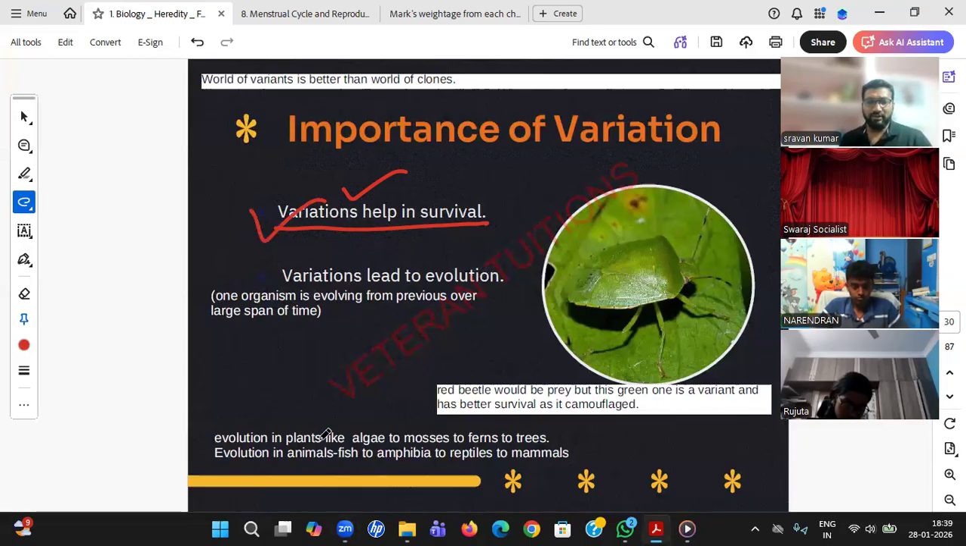Variations lead to evolution. Look at the family of plants: algae to mosses, mosses to ferns, ferns to trees. This is how the evolution of plants has happened. It did not happen in one year; it took a lot of time. Similarly in animals: fish to amphibians, amphibians to reptiles, reptiles to mammals. This is how it has evolved. If there was no variation, algae would stop at algae, and fish would stop at fish. But as there are variations, finally we are at this stage.